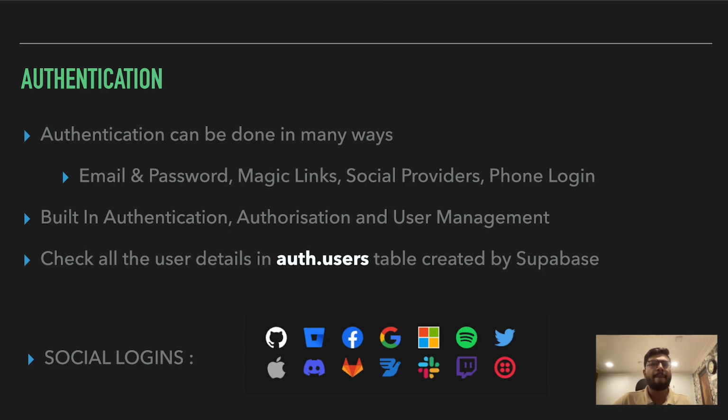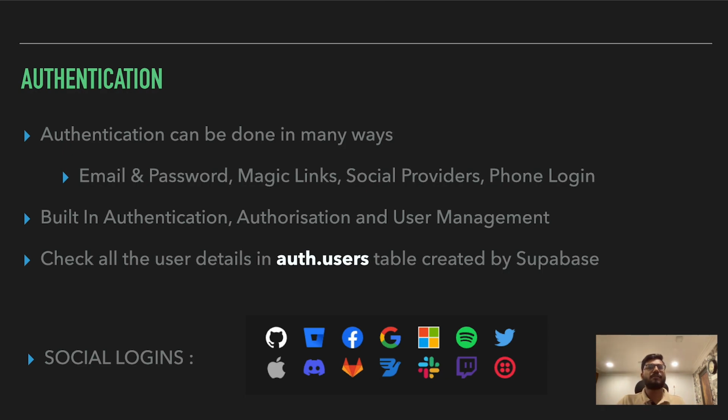Firstly is authentication. It offers us not only email and password authentication, but also magic links, the social providers and phone login. So these are the different login methods which Supabase provides to us, and it has built-in authentication, authorization, and user management. You can check all the user details that have registered in your platform in the auth.users table, which gets created automatically when you use this feature. And these are the different social logins provided to us, which we can use through Supabase in our projects.